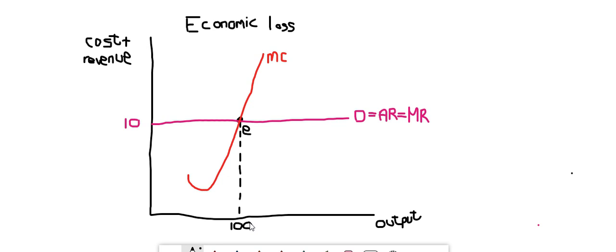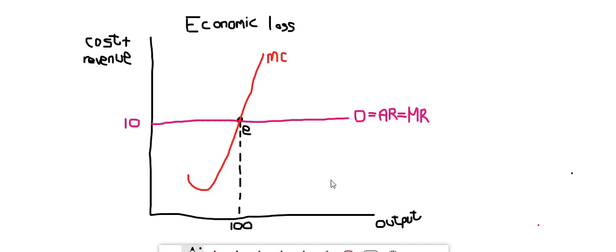When we go now to step 4, in step 4, we have to add the average cost graph. Now remember what we said, it is all about the placement of the average cost. Where we place average cost will make this an economic profit or an economic loss or a normal profit. Every single graph that we have drawn up to this point has looked like this. But where we put the average cost, that makes all the difference.